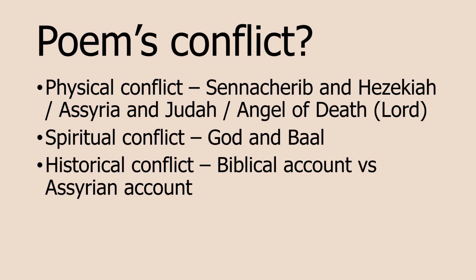So King Hezekiah, if you read the biblical account of him, was a fairly good king of Judah. What he did is he tried to get rid of all the people who were worshipping idols, so false gods such as Baal, for example. Baal is a god that looks a bit like a bull, has the head of a bull, has horns, and according to the people of Judah, and in particular King Hezekiah, that wasn't the one true living God. So Hezekiah was trying to get rid of all these idols and promote his people to believe in the one true God.